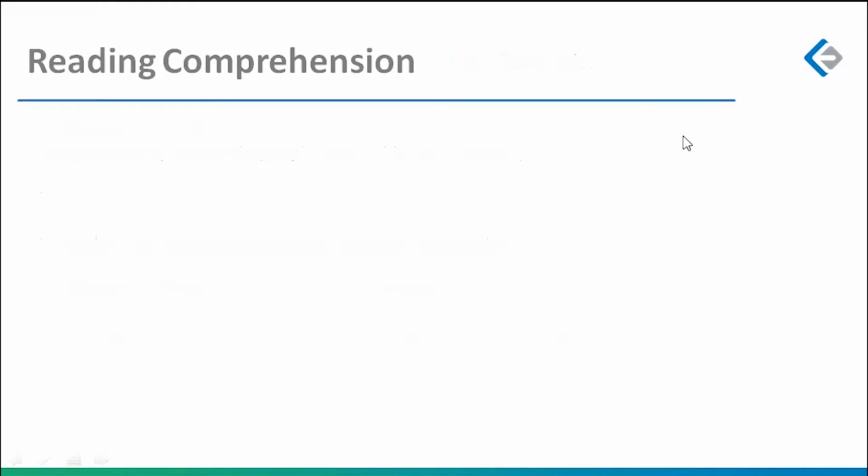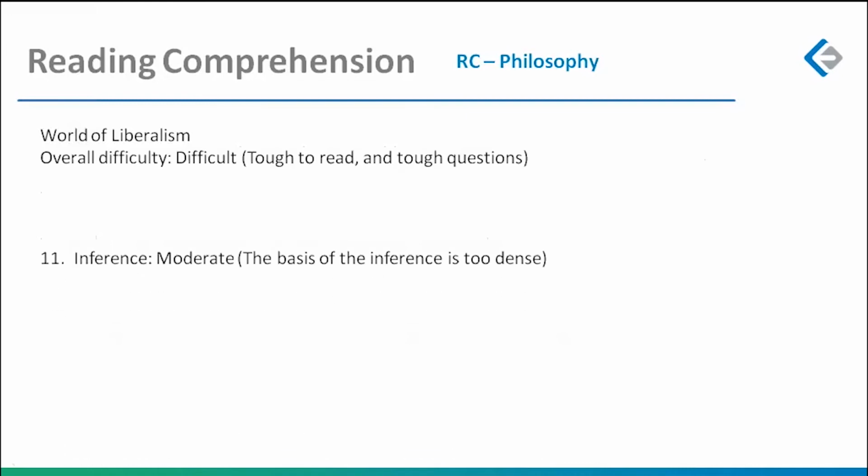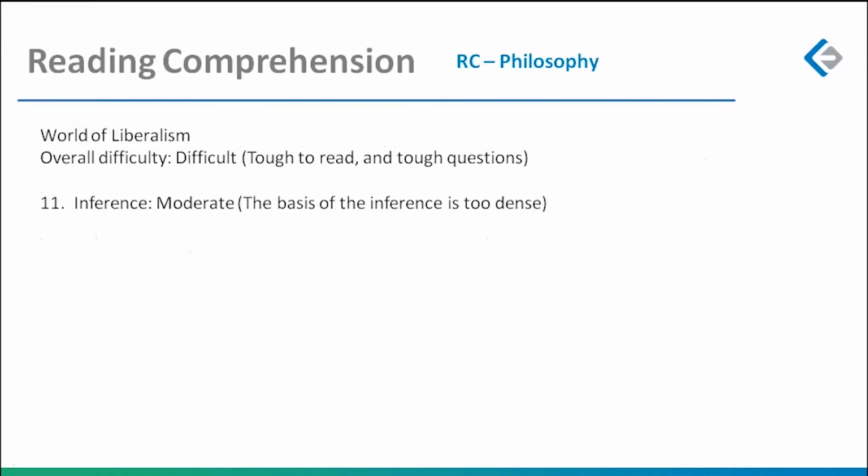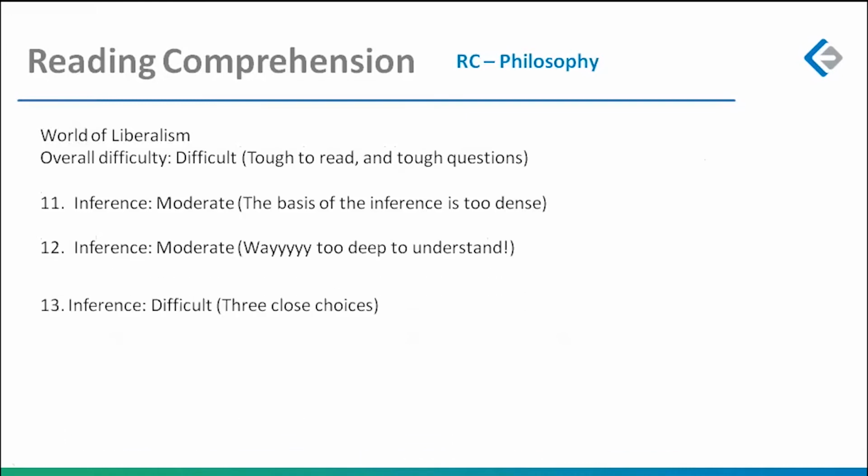We move to the next two passages. These two passages had a lot in common. What was in common? One, both of them had three questions. Two, both of them were based on philosophy. Three, for anybody who has developed a sort of antipathy towards these kinds of passages, sorry, you were in too much trouble. You cannot just have an antipathy towards any type of passage. You cannot just look at a passage and say, whatever happens, I'm not going to attempt this passage.